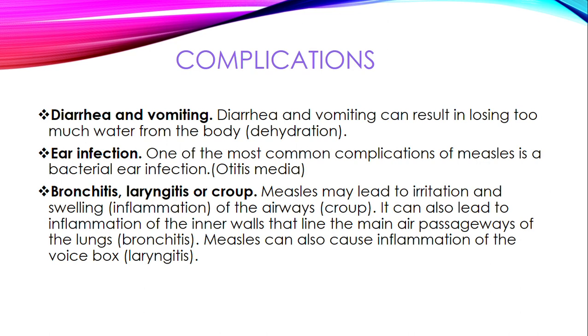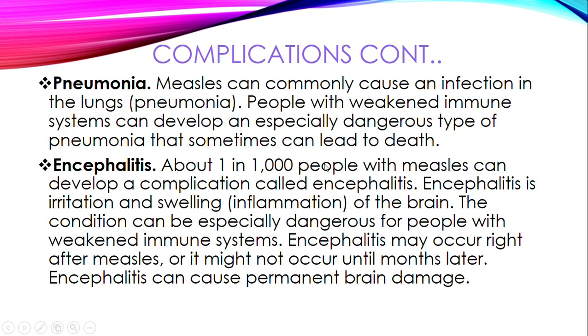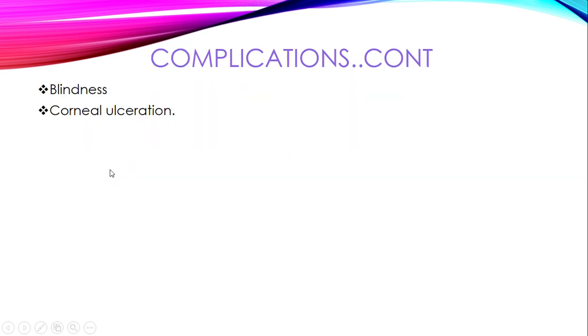So these are the complications of measles. It can also result in pneumonia, encephalitis, blindness, and corneal ulceration. So all these are the complications of measles.